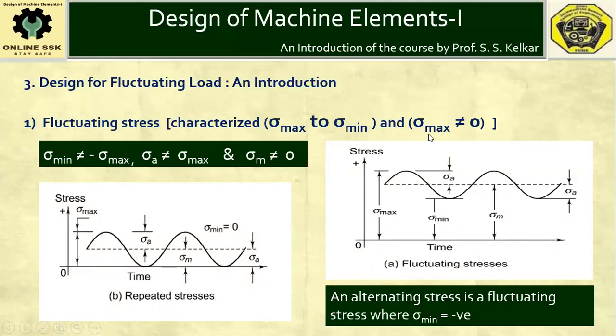Whenever sigma m, the mean stress, is not equal to 0 and the minimum stress is also not equal to 0, then the stress induced or applied load will be called fluctuating load or fluctuating stress.